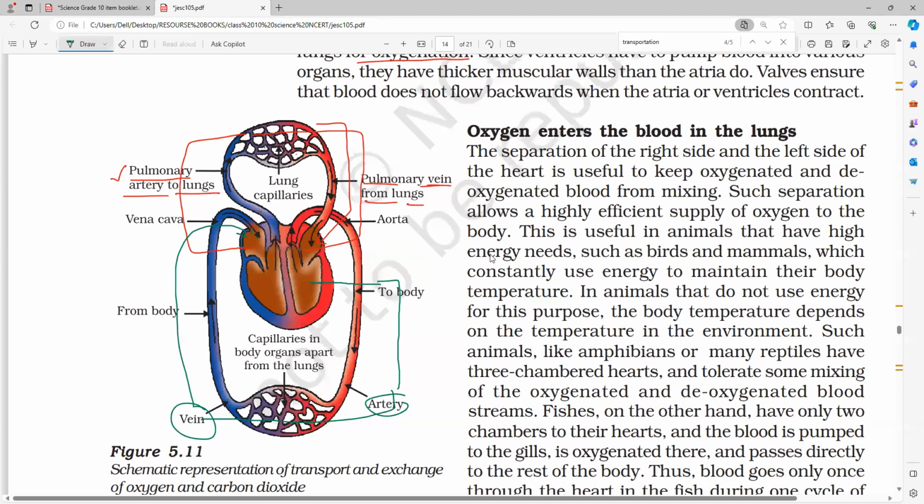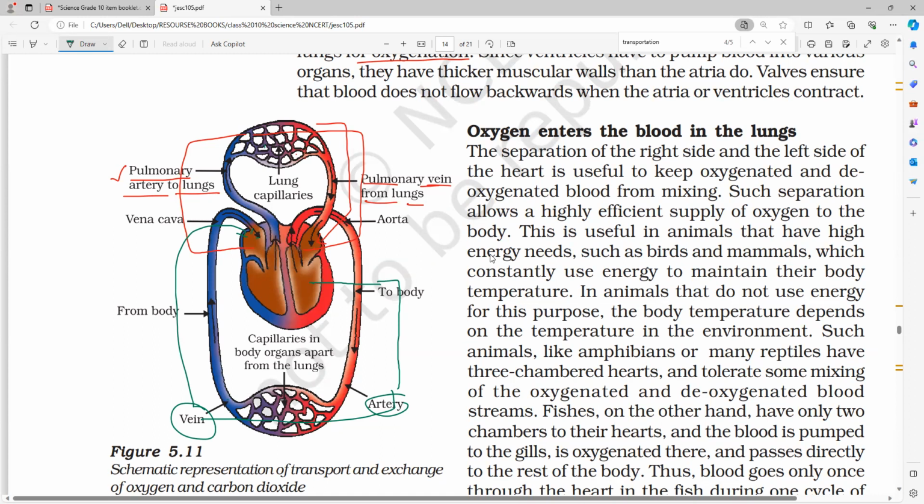Then the lungs fill the oxygen again. Like that, with two circulations continuously, the blood comes to the heart two times. In human beings, blood comes to the heart two times: one time oxygenated blood from the lungs, another time deoxygenated blood from the body parts. You have to remember these two.